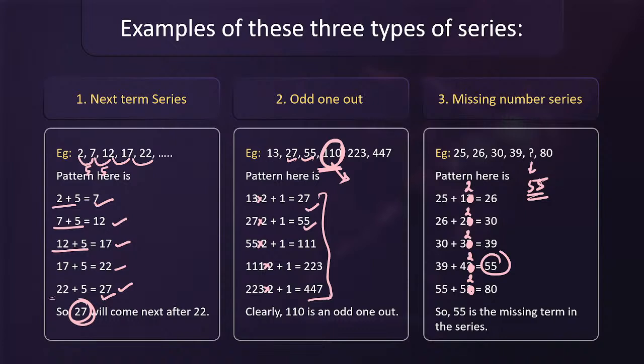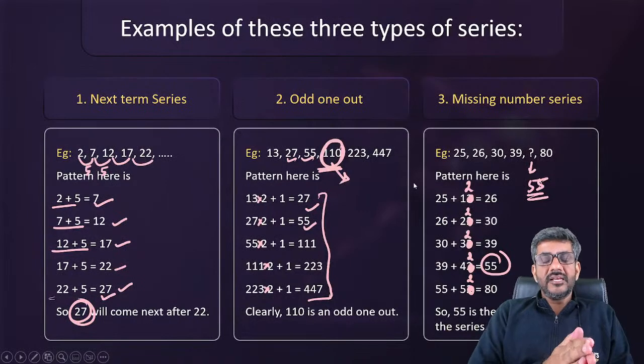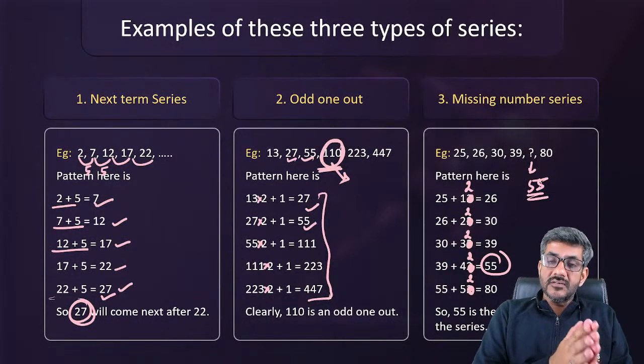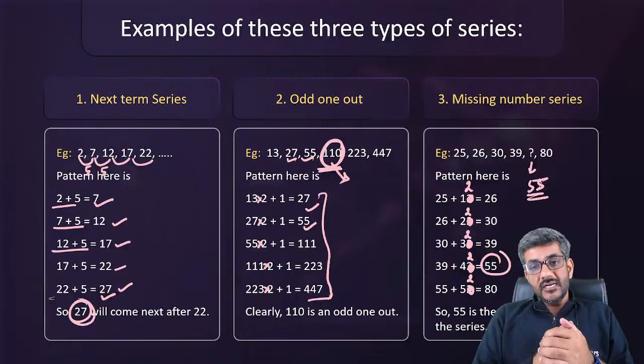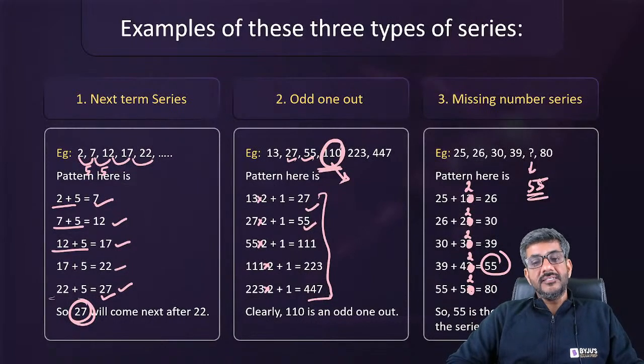Okay, these are the few types through which we have to answer these questions. I am sure I am understood here. I hope it is all clear what the three types are, and how we find out the answers for these three types. In the next term, find out the pattern, find the next term. In the odd one, find out the pattern, find out the term which does not fit into it. That is the answer. In the missing number series, find out the pattern and then find out which term should have come in place of that question mark in between.